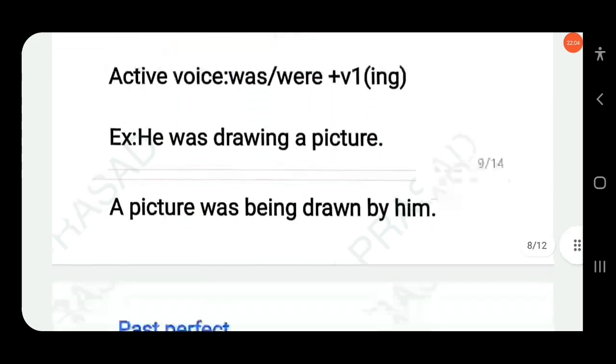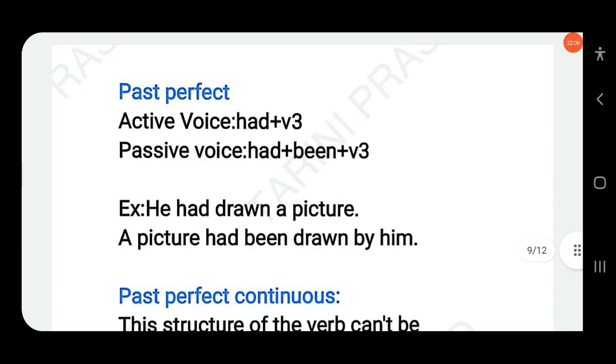Okay. Then next, past perfect. In active voice, had plus V3. Then you have to change in passive voice: had plus been plus V3, as in present perfect. In present perfect we use has or have plus been plus V3.